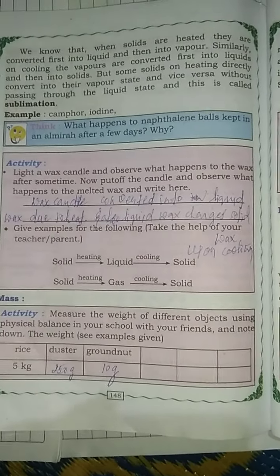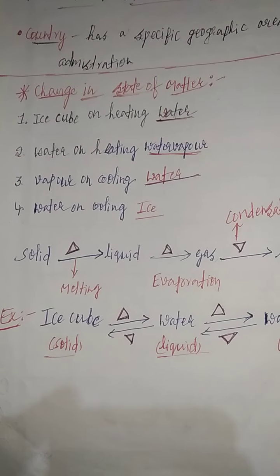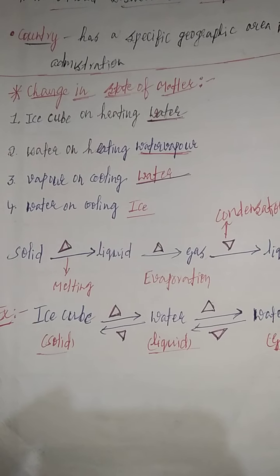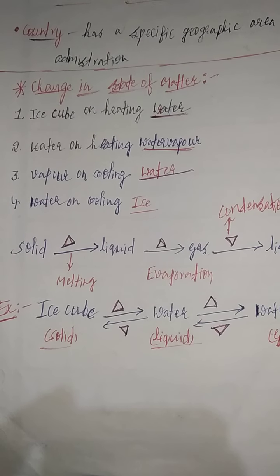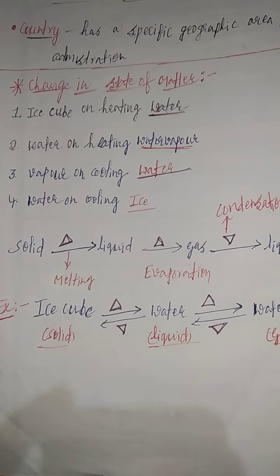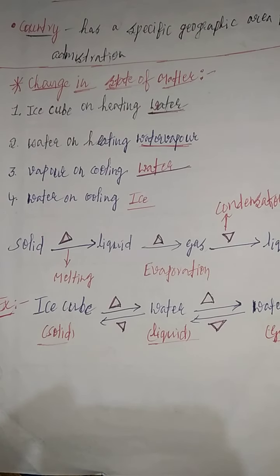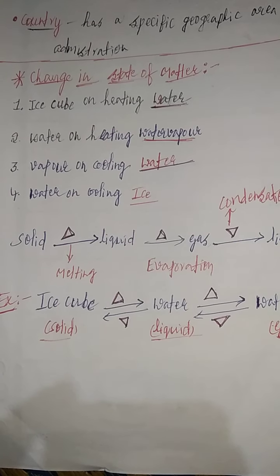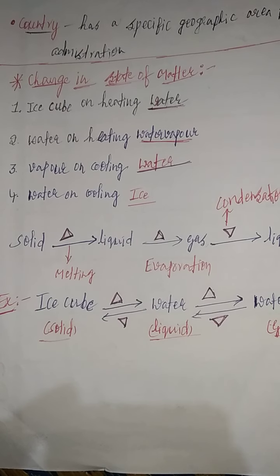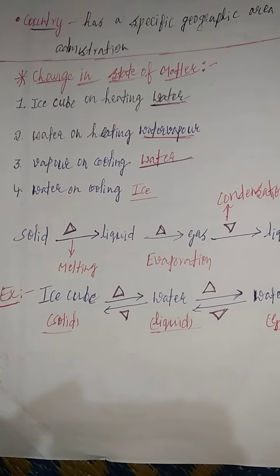Before discussing all these things, let us recall what we discussed in the last class. In the last class we discussed the change in state of matter. When an ice cube is heated, it gets converted into water. Water on heating gets converted into water vapor. Water vapor on cooling gets converted into water, and water on cooling gets converted into ice. So these are the four phenomena involved in the change in state of matter.